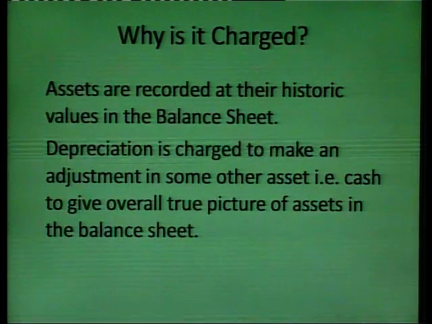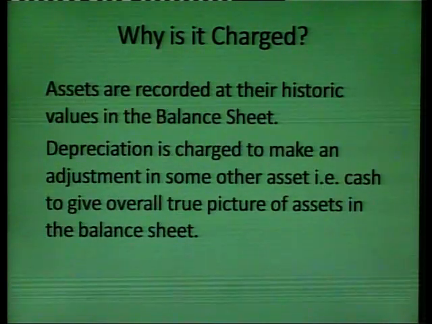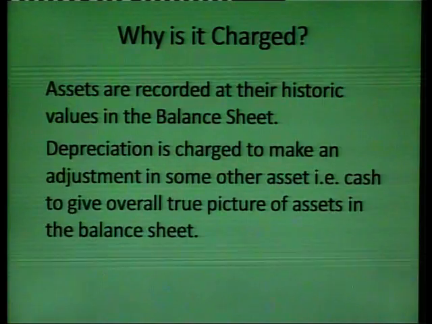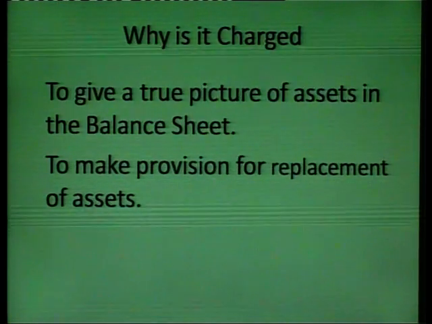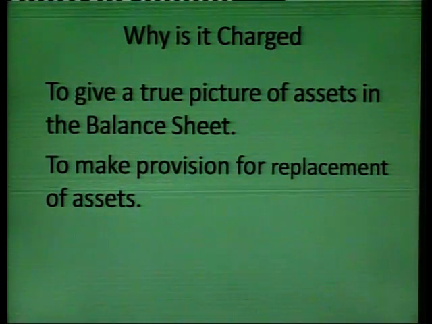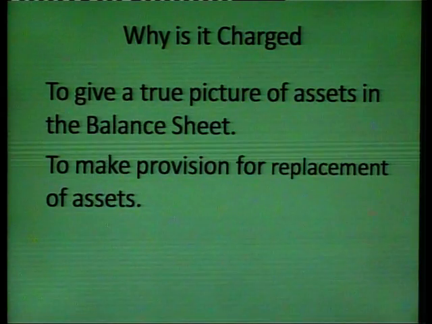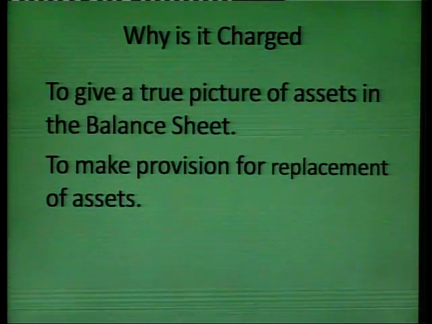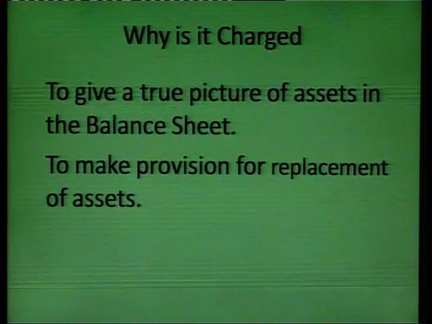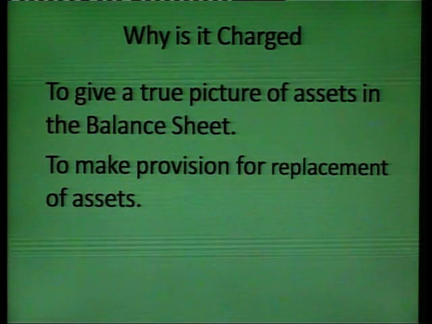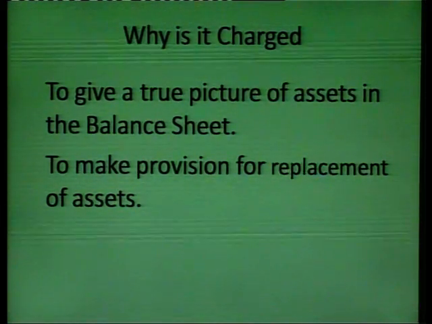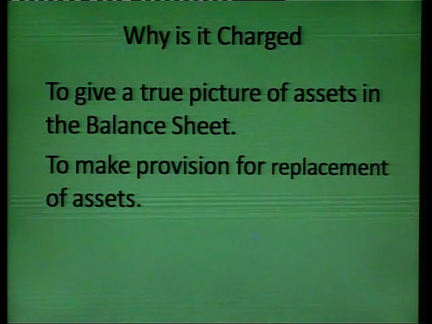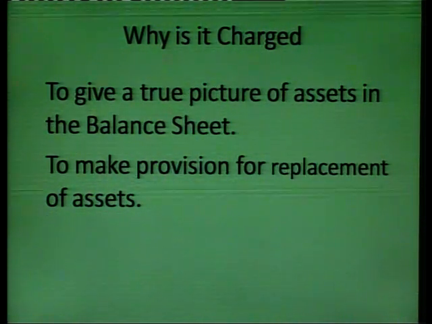Now, the second reason is to make provision for the replacement of the assets. This balance amount, the depreciation amount, is used for the replacement of assets on the expiry of the life of the asset.